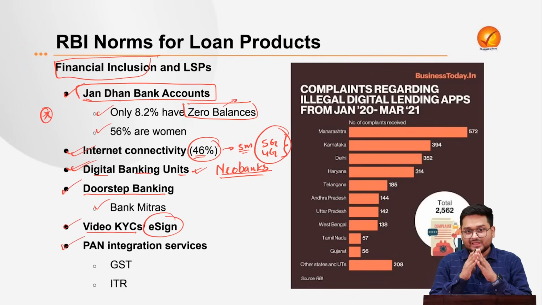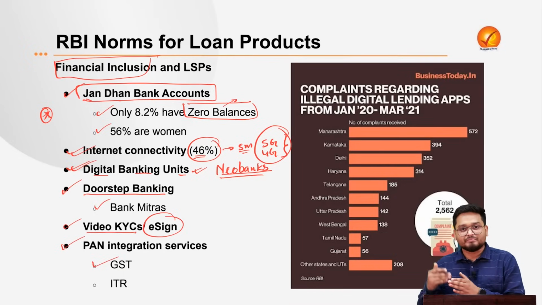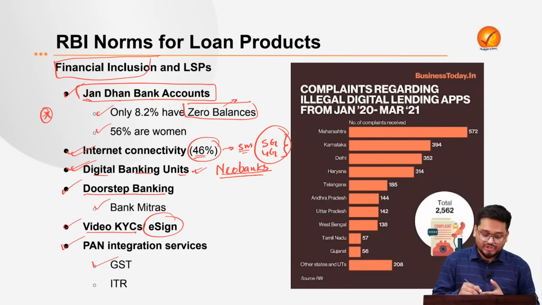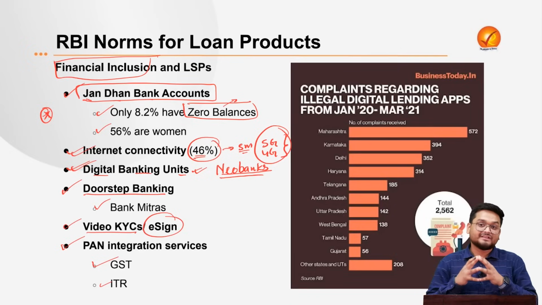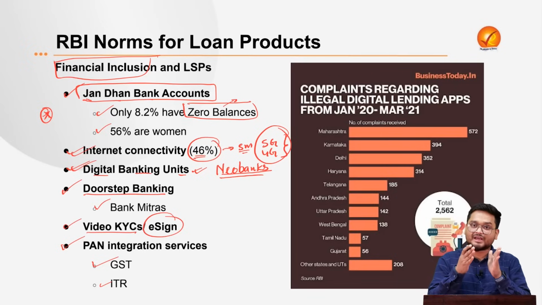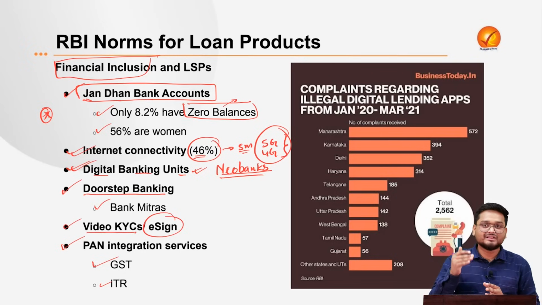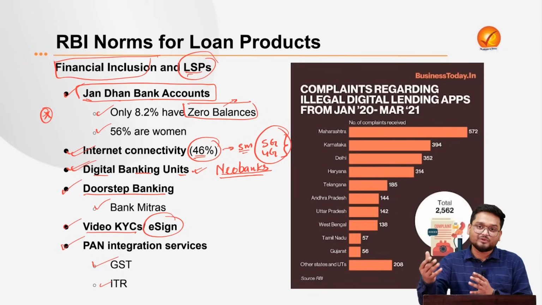This is making business easier by integrating business operations with GST returns and the income tax returns of individuals. So everything is connected on a digital platform, and all these government schemes and improvements are making the ease of banking better, and making it easier for people to take more loan products from loan service providers.